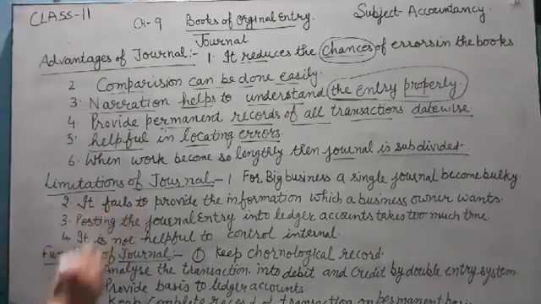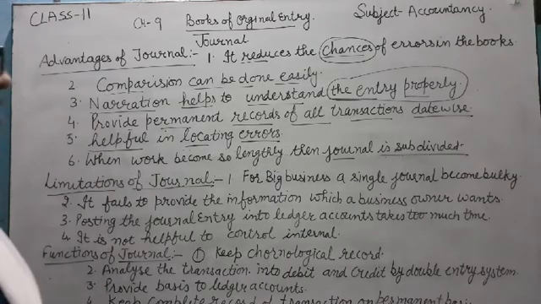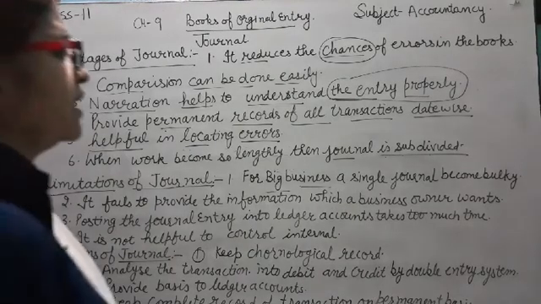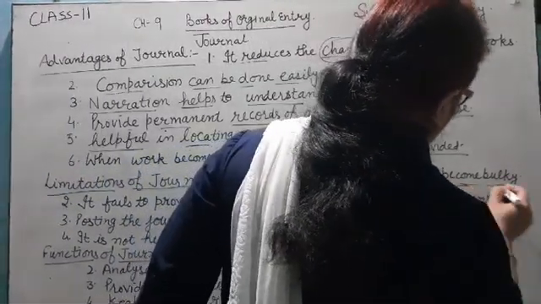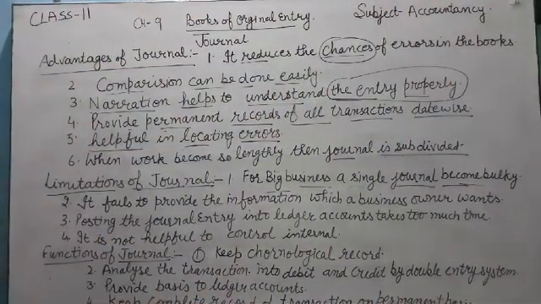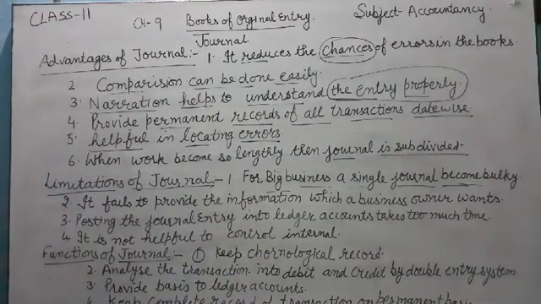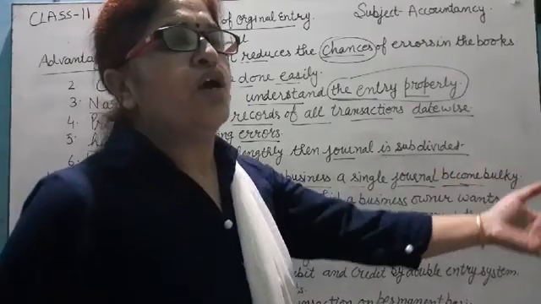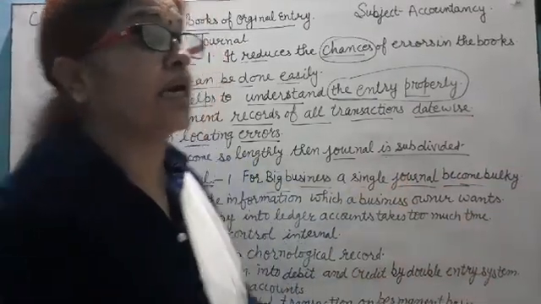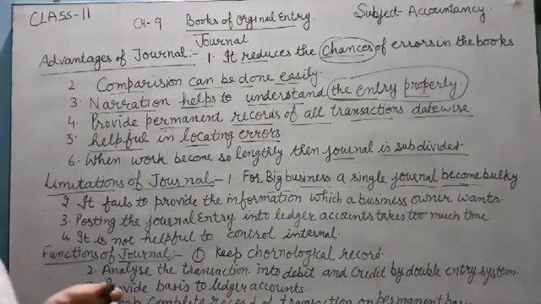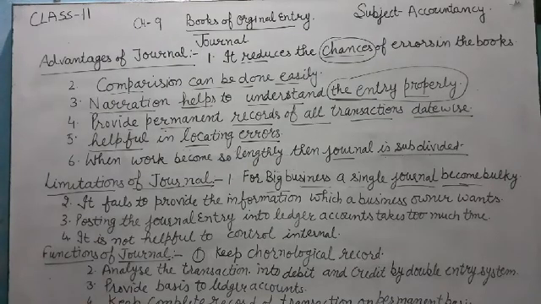Next are the limitations of journal. It has many benefits, but it has some limitations also. Firstly, big business. When the size of the business increases, maintaining a single journal becomes so bulky and lengthy, because in one day there are 40-50 transactions. How is it possible to record 50 or 100 transactions in a journal every day? So for big business the work becomes bulky and lengthy. That is a limitation of journal.